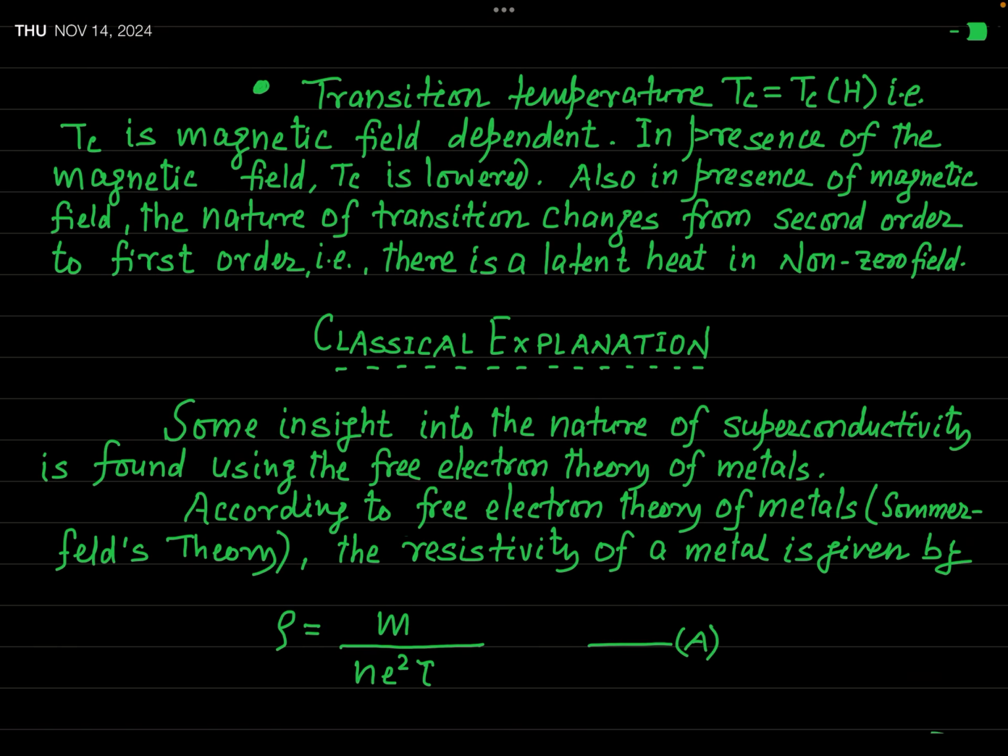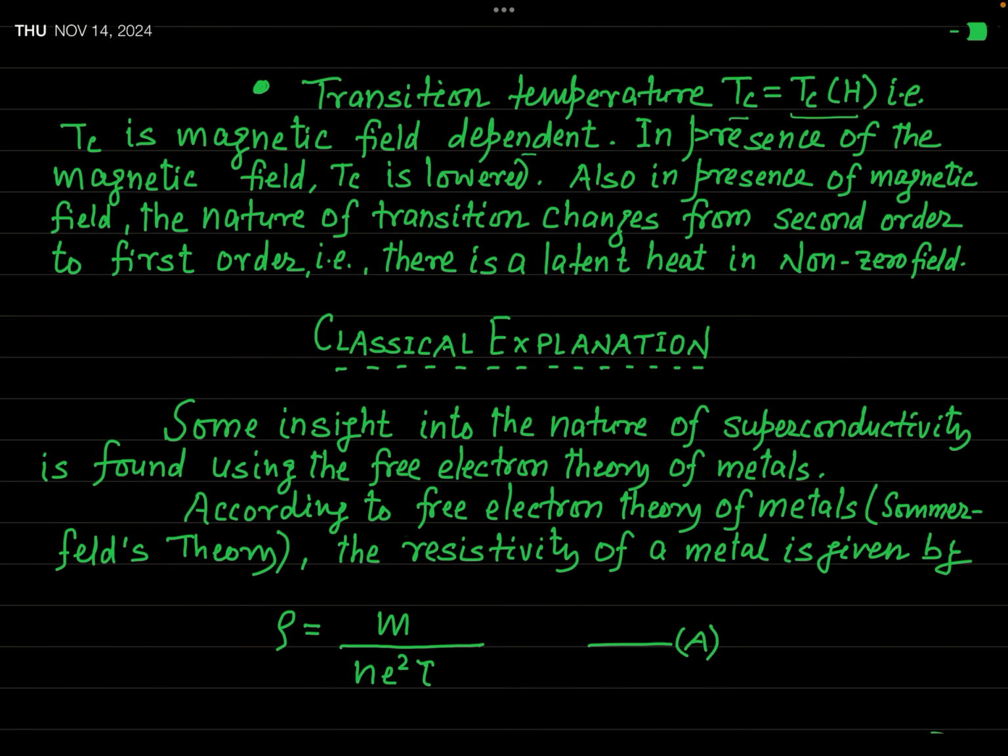When the material is placed in a magnetic field and then you lower its temperature, its critical temperature is not the same as it was in absence of magnetic field. So we simply say that the transition temperature Tc is a function of magnetic field H. It means that transition temperature Tc is magnetic field dependent.